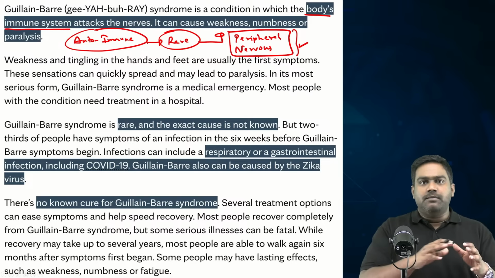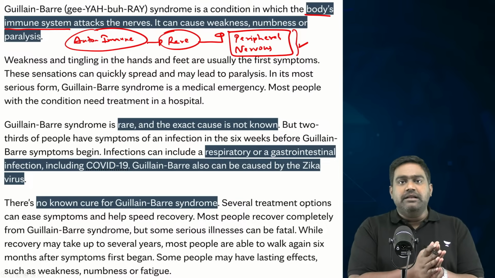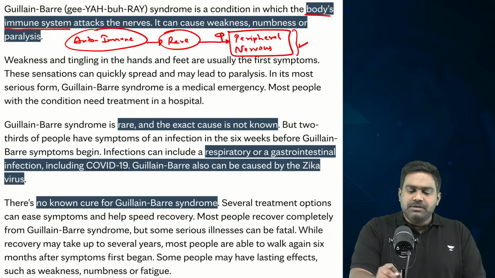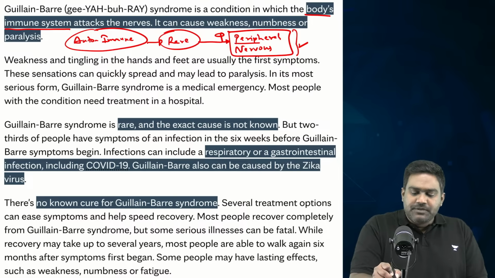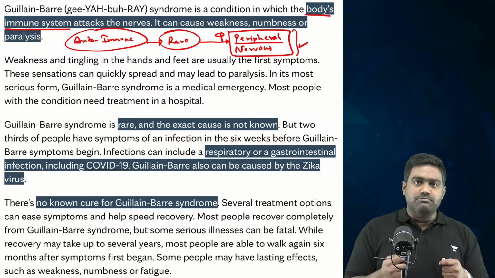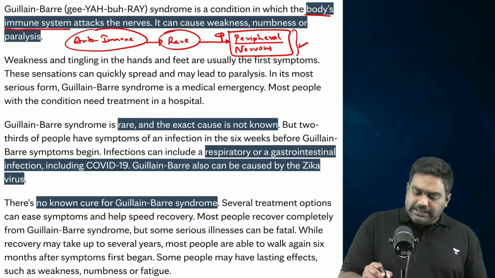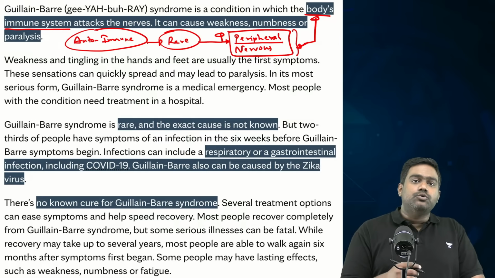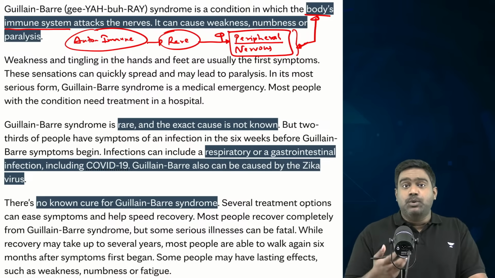So, anything apart from the spinal cord and the brain, everything else which is part of your nervous system, is treated as the peripheral nervous system. The peripheral nervous system, which is crucial for movement of your limbs, movement of your muscles, etc., will be attacked by your own immune system in this condition. This leads to even paralysis and eventual death.